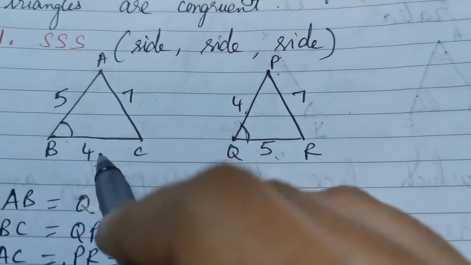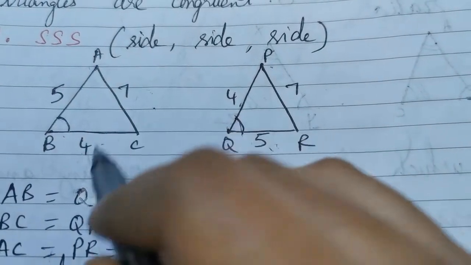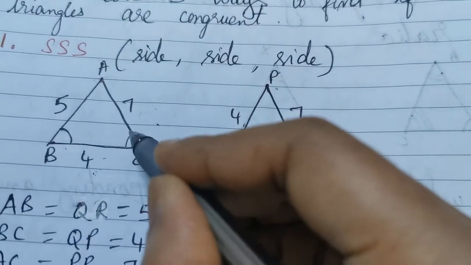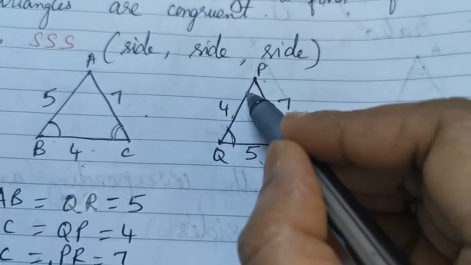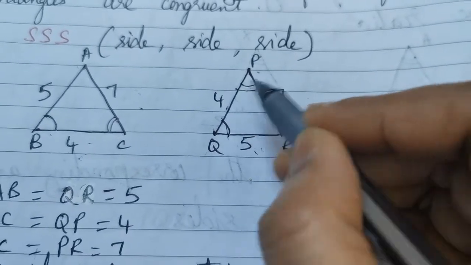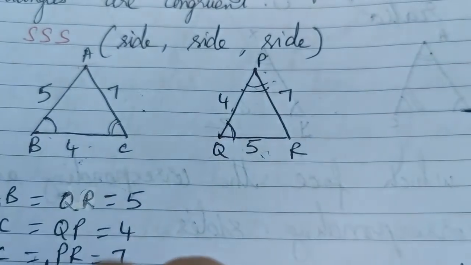And the angle between 4 and 7. The angle between 4 and 7 is this. So the angle between 4 and 7 here is this. So angle C will be equal to angle P.